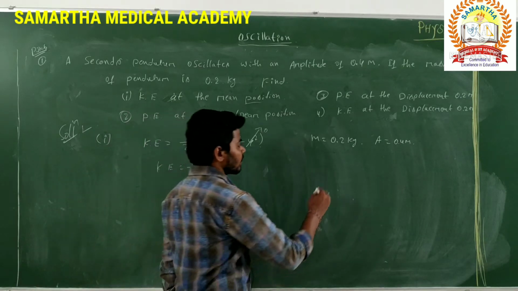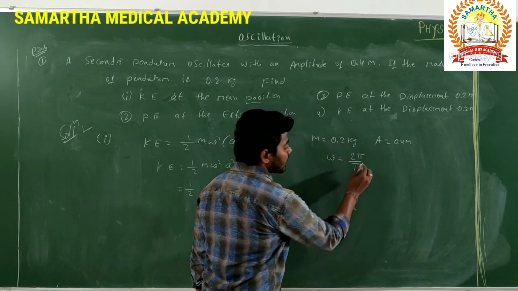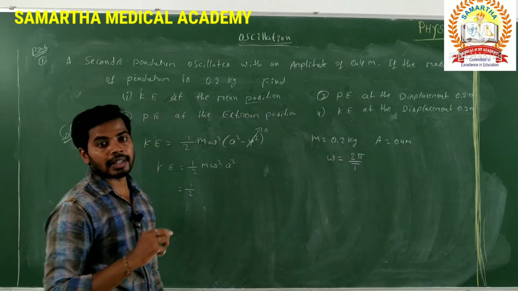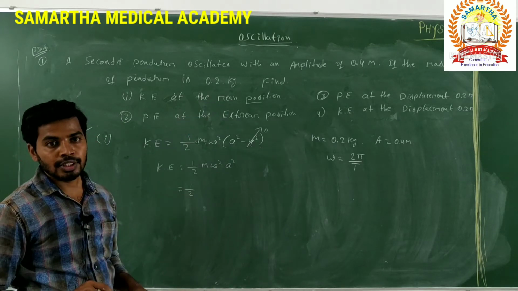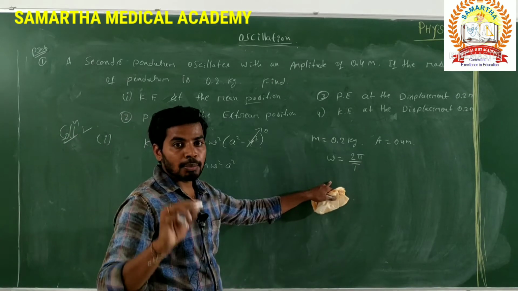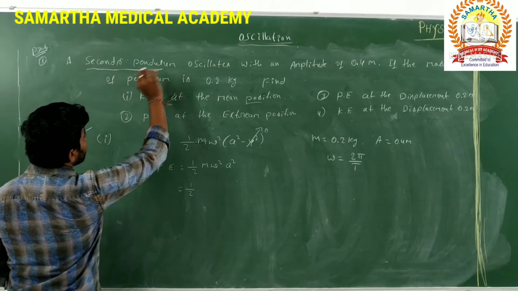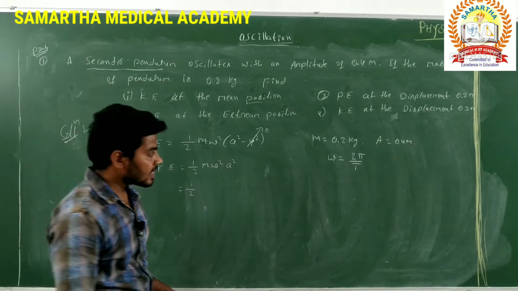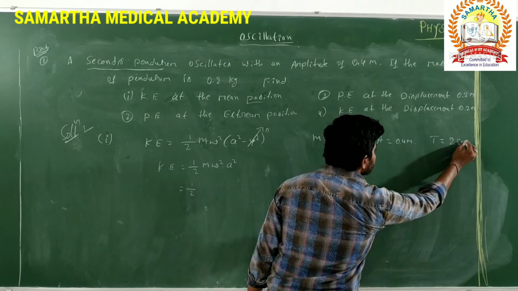What is the relation for omega? Omega is equal to 2 pi by T. But the time period is not given. Though the time period is not given, they have given one word, seconds pendulum. Seconds pendulum is nothing but, what is the time period? 2 seconds.